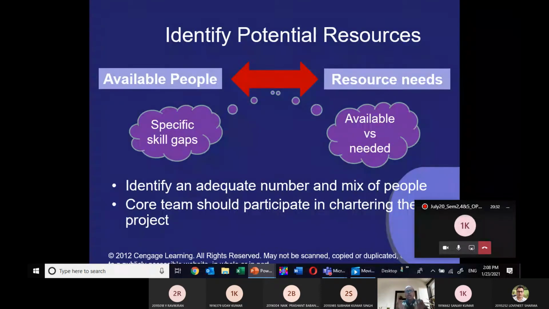Here is the identifying of the potential resource. If you look at this particular PowerPoint slide: available people and resource need, a specific skill gap, and available versus need. Identify an adequate number and mix of people.